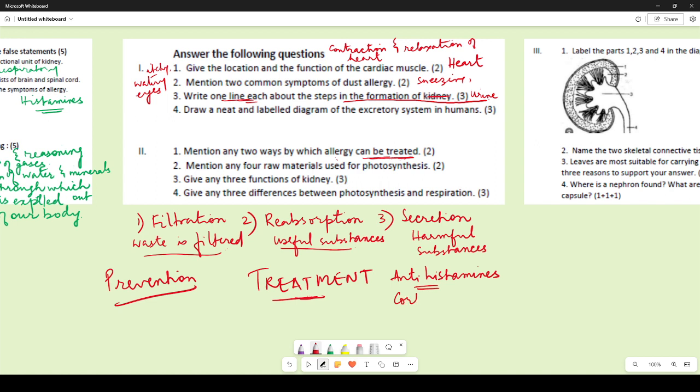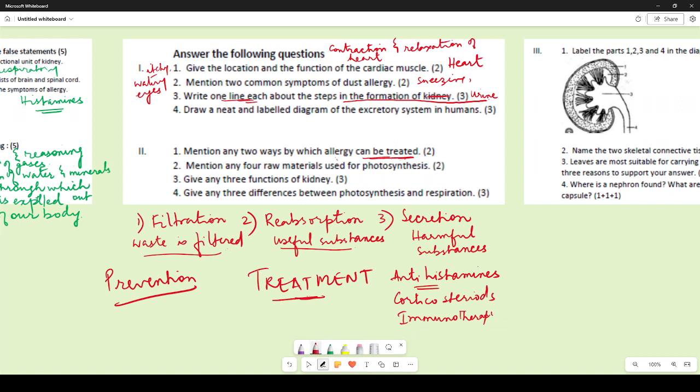Then there are corticosteroids. So that part in your textbook which you missed already, which you missed totally. So corticosteroids. Then there is immunotherapy to increase your immunity. So immunotherapy, right?